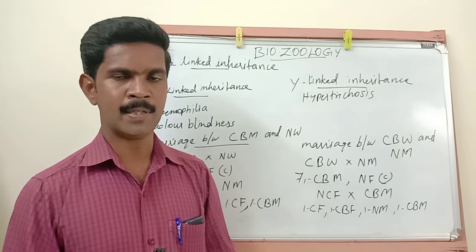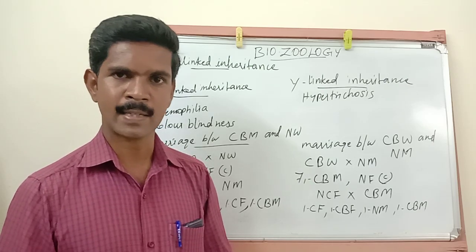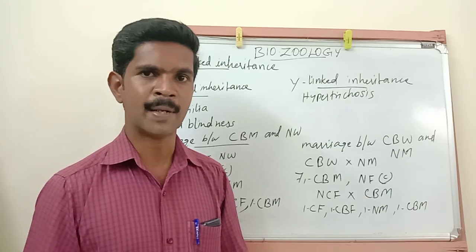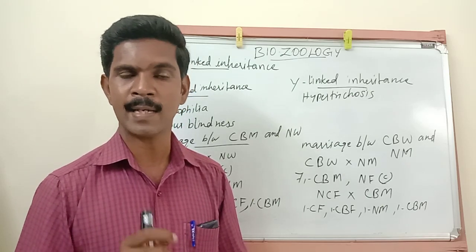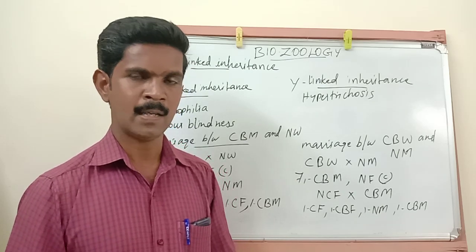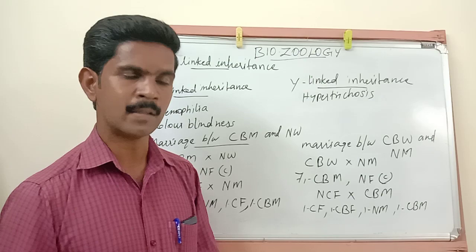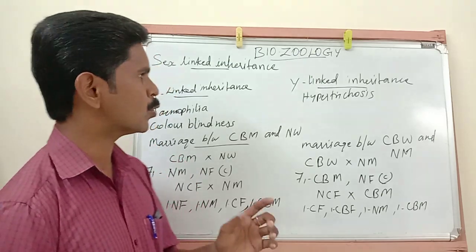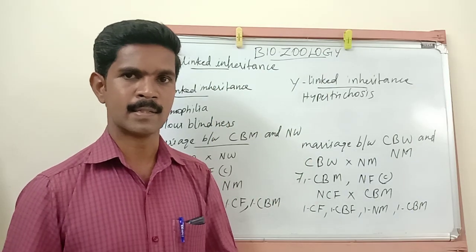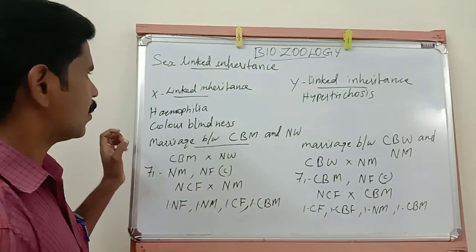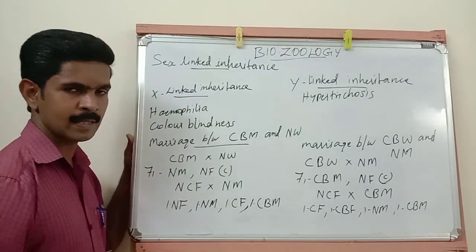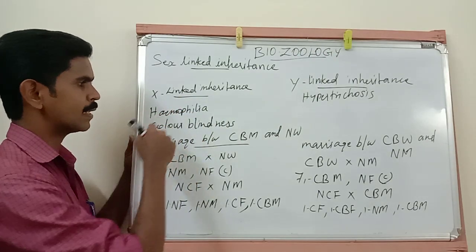Once again, sex linked inheritance means the inheritance of characters determined by a gene located in any one of the sex chromosomes. And sex linked inheritance is categorized into two types: one is X linked inheritance and the second is Y linked inheritance. First we are going to study two examples of X linked inheritance.